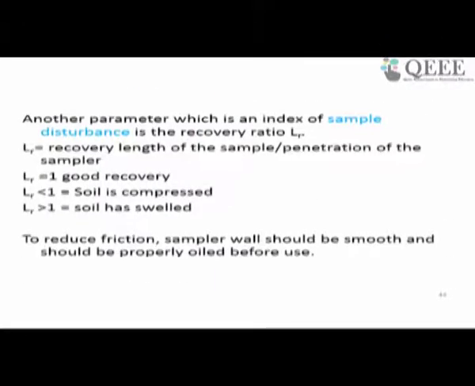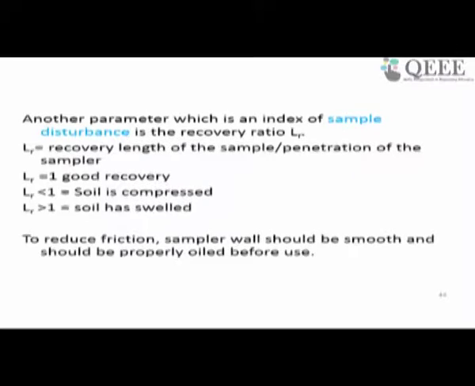There are some other indexes also which can be used to know whether the sample is disturbed or undisturbed, which we call the recovery ratio. If the recovery ratio is 1, it is good recovery. If it is less than 1, it is compressed. If it is more than 1, it is swelled. So many times during the sampling, the soil gets compressed or swelled. So this recovery ratio actually governs this disturbance. It is the ratio of the recovery length of the sample to the penetration of the sampler.